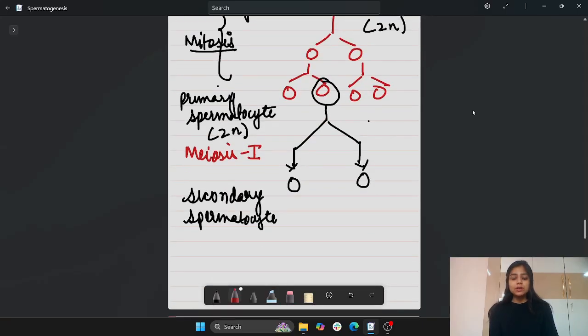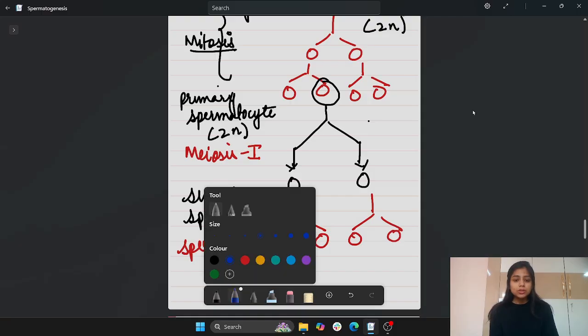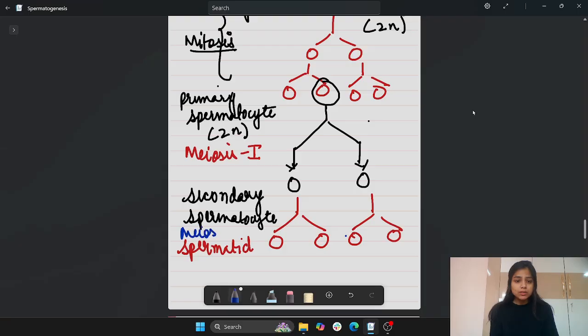After that, from one secondary spermatocyte two spermatids are formed. So from two secondary spermatocytes there is the formation of 4 spermatids. This is meiosis 2. The ploidy remains the same. As meiosis 1 is a reduction division, meiosis 2 remains the same. Fine, I hope it's clear.